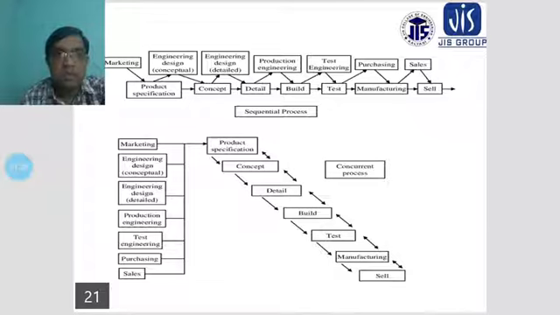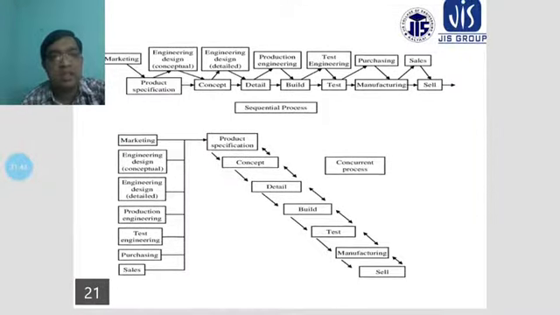From the concept come the details and the build of these details, then the testing, and after that it reaches manufacturing and sales.